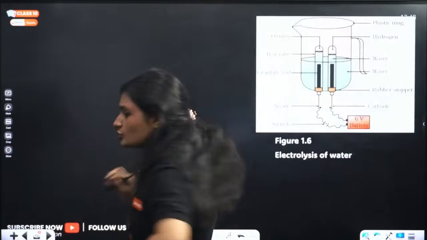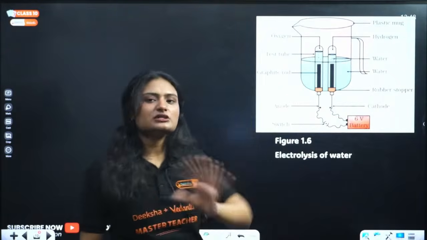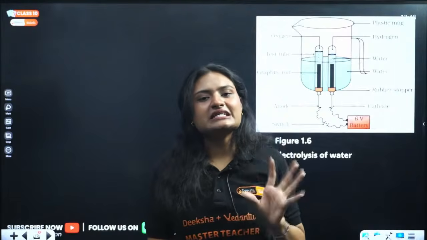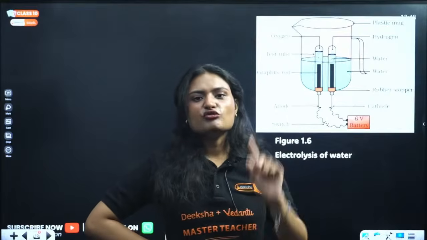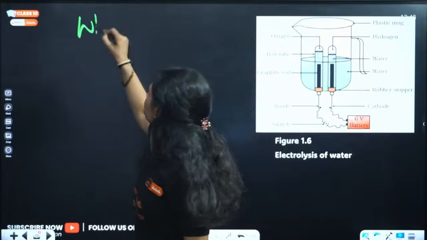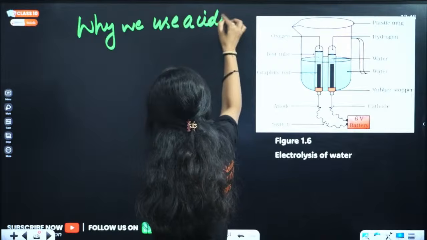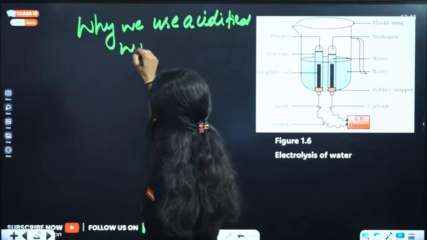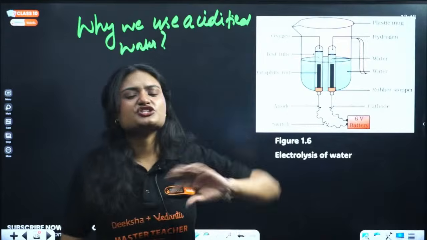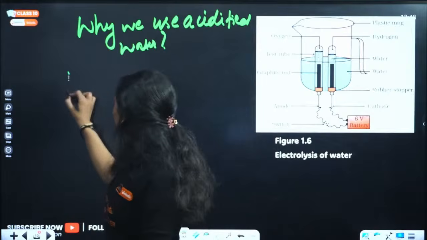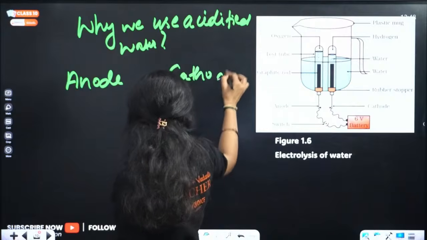Let me just explain what is being asked actually. If you have this setup which is used for electrolysis of water, you are doing electrolytic decomposition of water. We are asked 2-3 things. Why do we use acidified water? That means we add acid to water. Second, which gas will be evolved at anode and which gas will be evolved at cathode?